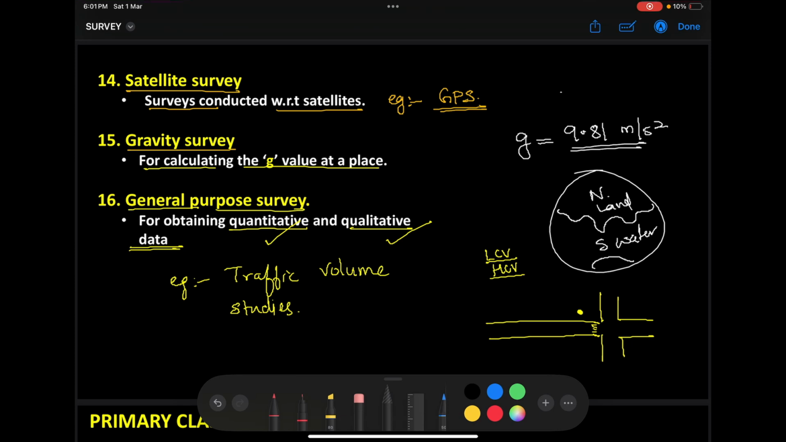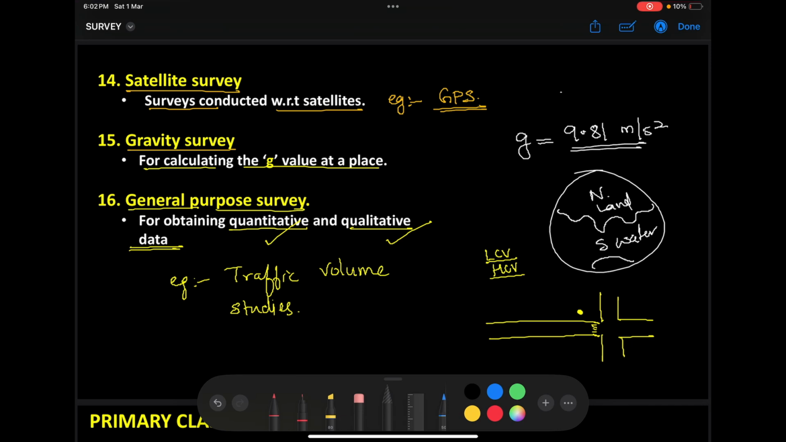If it is less congested, the quality of our transport will be better. To improve that particular quality of our transportation, we have counted the number of vehicles passing through that particular area. The count of the number of vehicles is what we call a quantitative aspect. Understand? So qualitative and quantitative aspects are both included in our general purpose survey. Example is traffic volume studies. That's it. So these are the different surveys that we have based on our purpose.